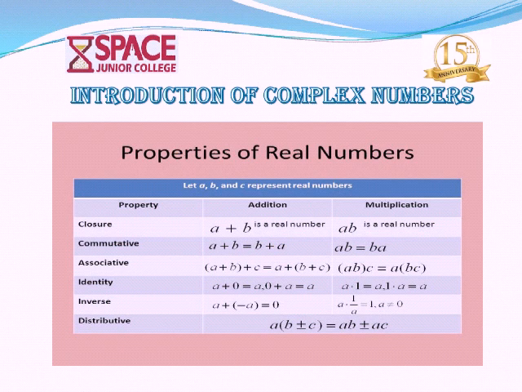Identity property means a plus 0 equals 0 plus a equals a. Here 0 is the identity element. This property is called identity property. And inverse property: a plus minus a equals 0. Here a and minus a are inverses of each other. And distributive property: a into b plus c equals ab plus ac. This is called the distributive property. Like this, these are some properties in real numbers.